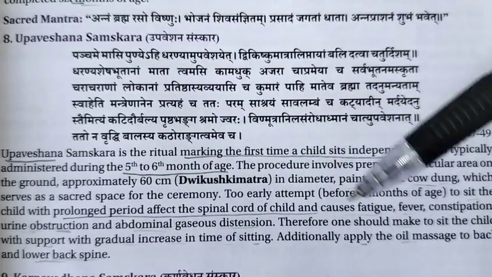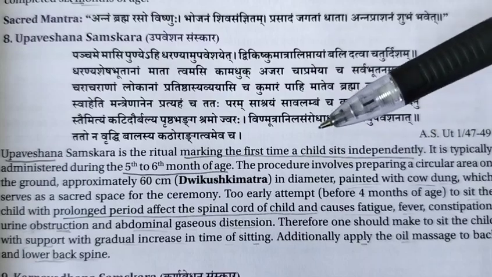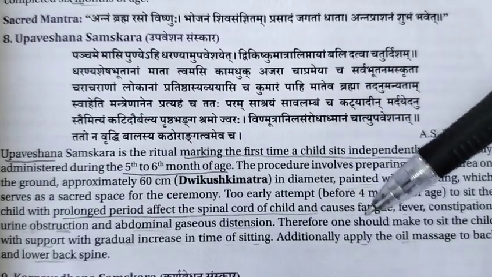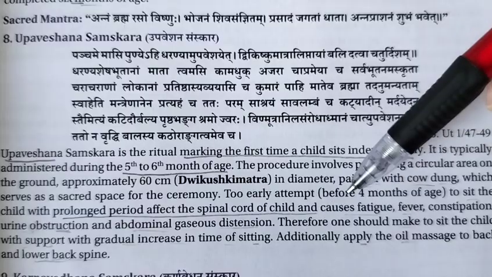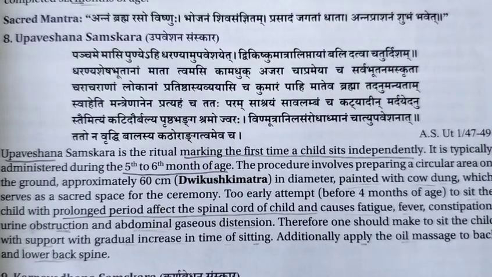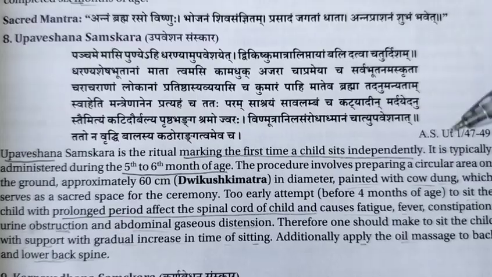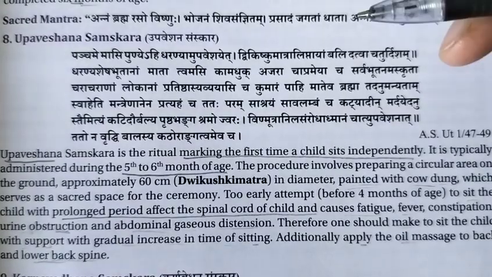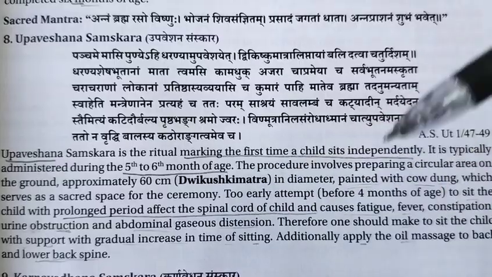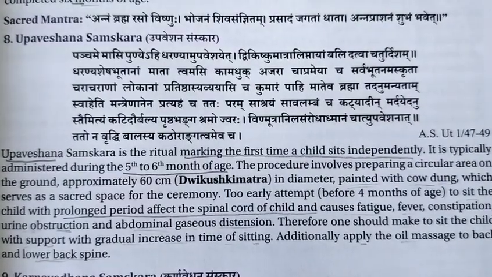Before 4 months, we should not try to sit the baby independently, right? Therefore, one should make the child sit only after a particular period, that is 6 months. And even if you want to sit the baby, give support and gradually increase the time of sitting. These things have to be done.